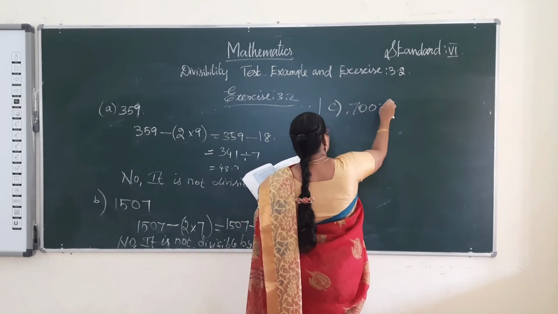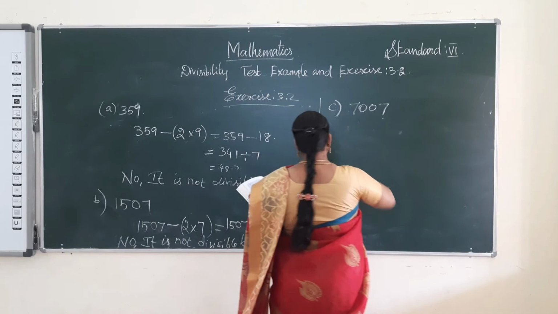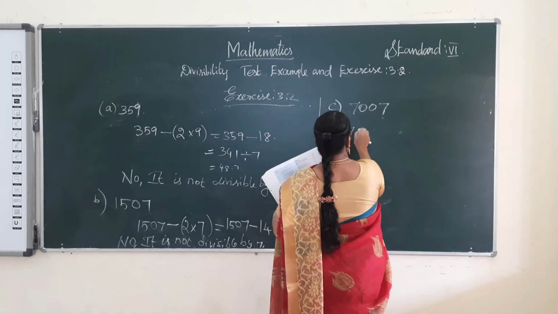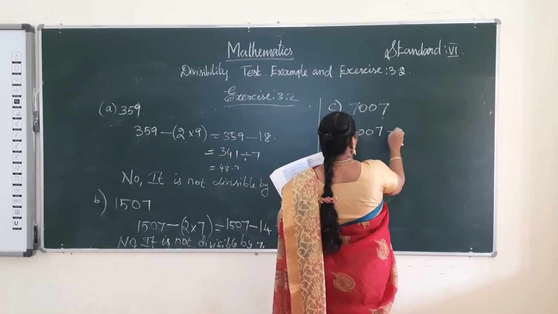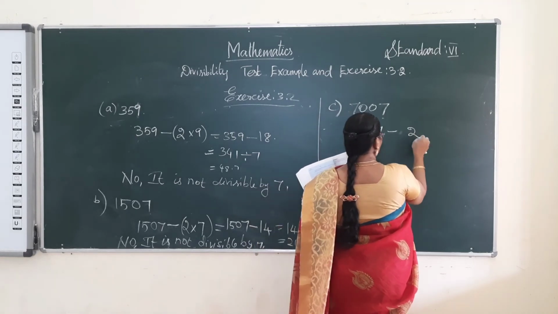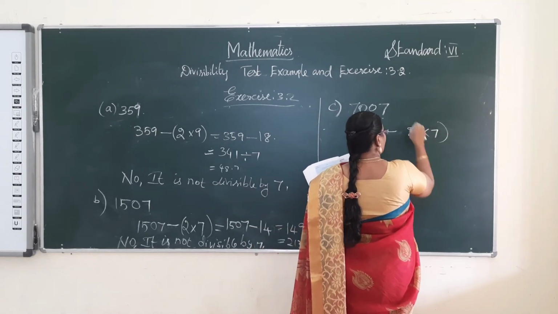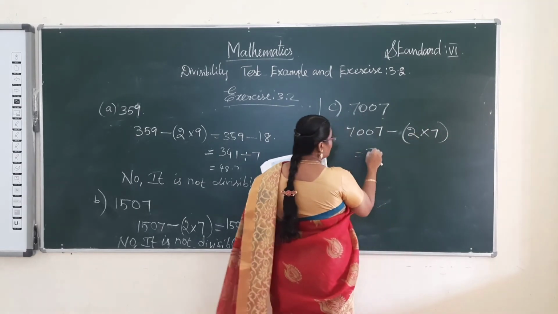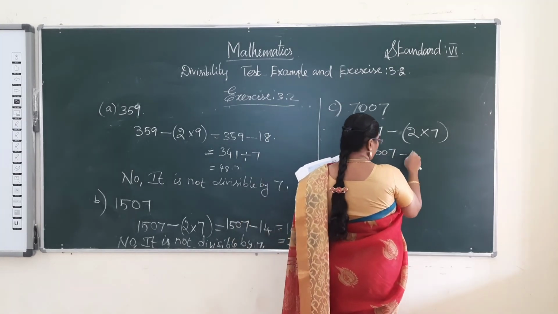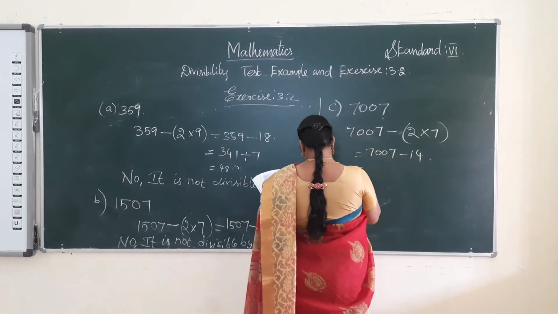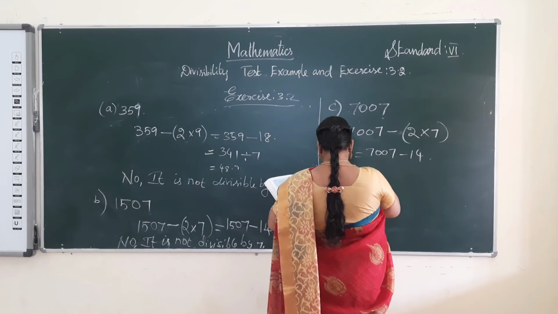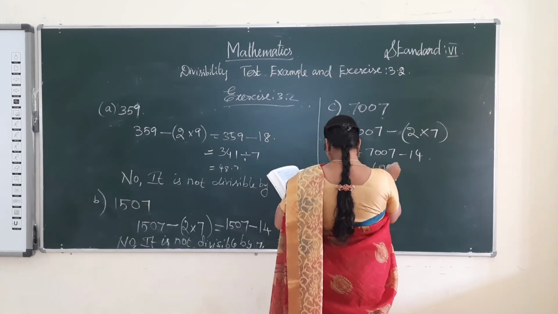Seven thousand and seven. Okay, so 7007 minus twice the last digit. So 7007 minus 14, we get 6993.